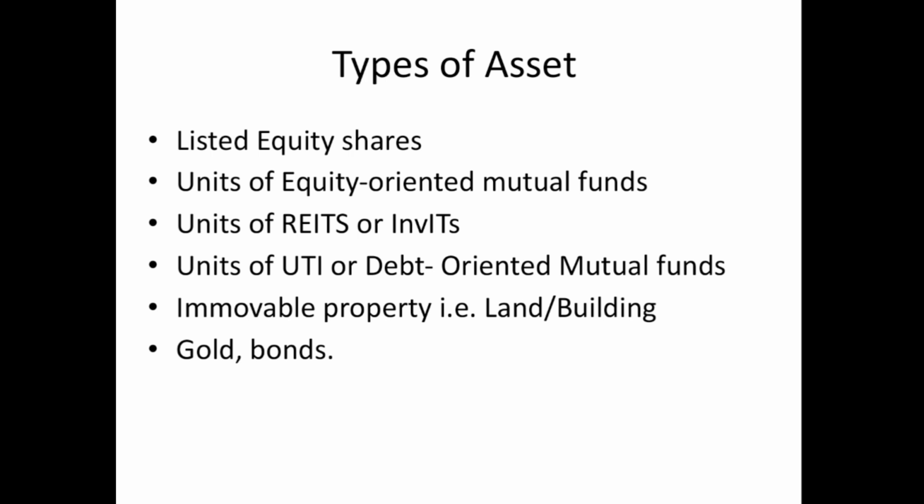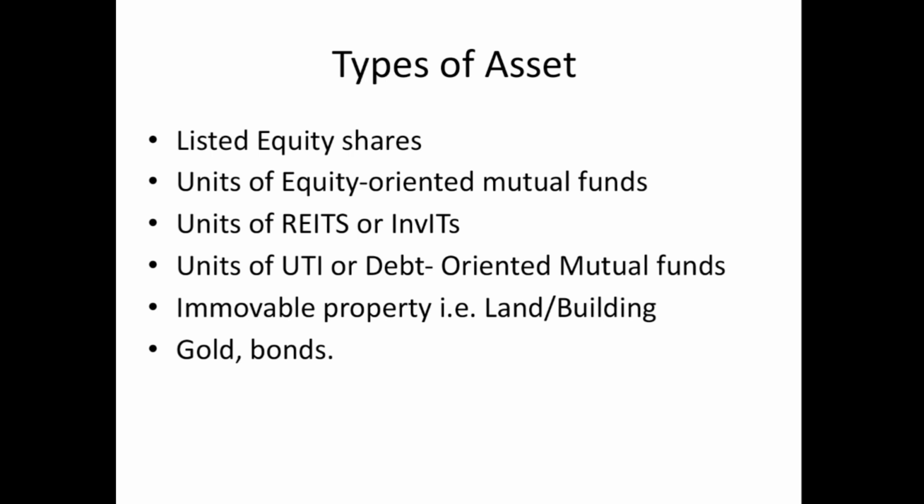Immovable property, that is land and building, held by the assessee for 24 months or less, would be classified as a short-term capital asset. Unlisted shares, which are not listed on any recognized stock exchange in India, held by the assessee for 24 months or less, will be a short-term capital asset.